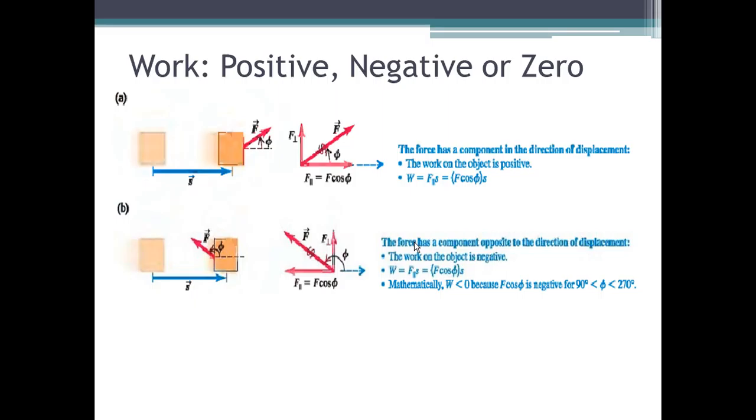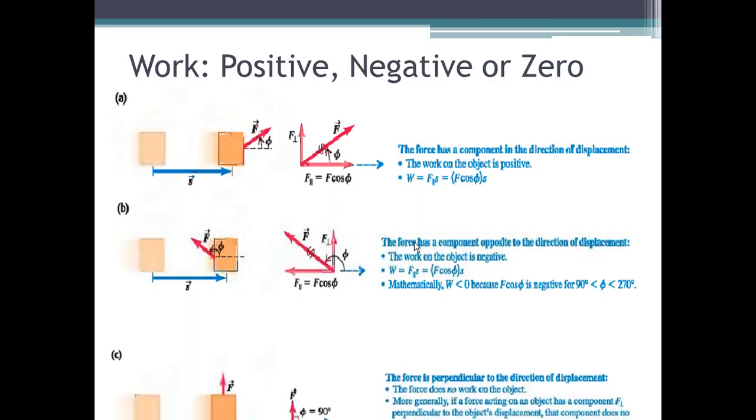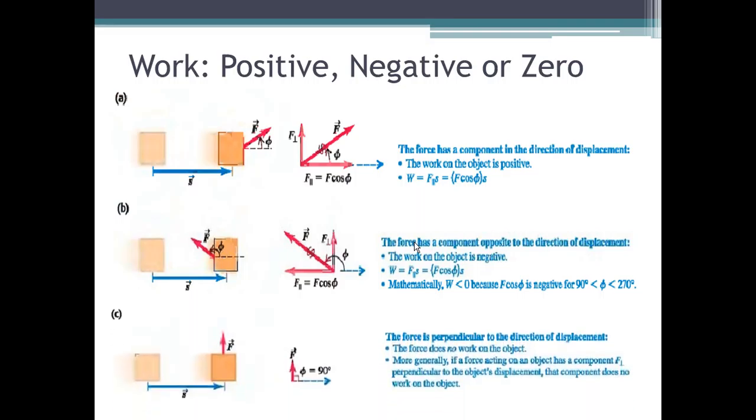So again, to summarize, when the force and the distance are in the same direction, the work done is positive. When the force and the distance are in opposite directions, the work done is negative. And lastly, the work done could be zero if the force is zero, or the distance is zero, or when the force and the distance are applied perpendicular to each other, or the angle in between is 90 degrees.